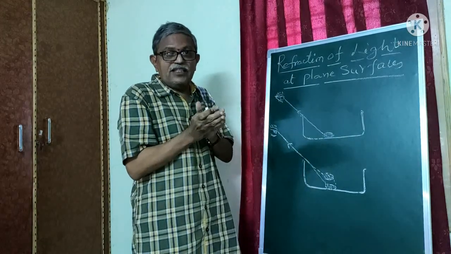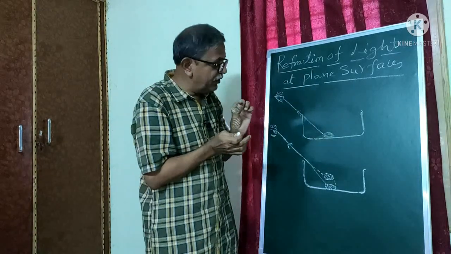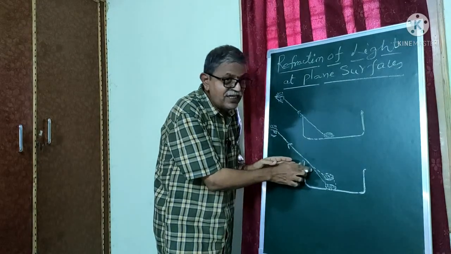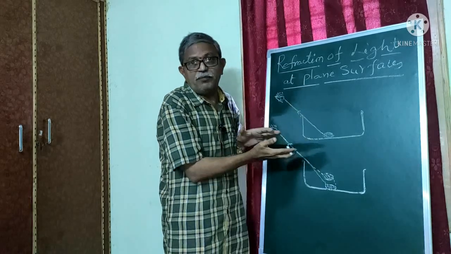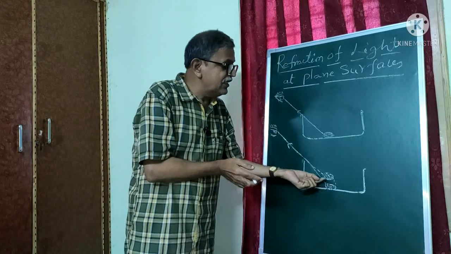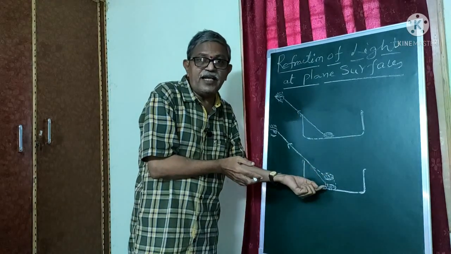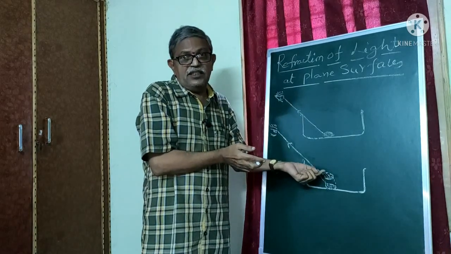So here a phenomenon is developing: the light rays are bending at the interface of the air medium and the water medium. That's why now the height of the coin has been raised from the bottom of the vessel.